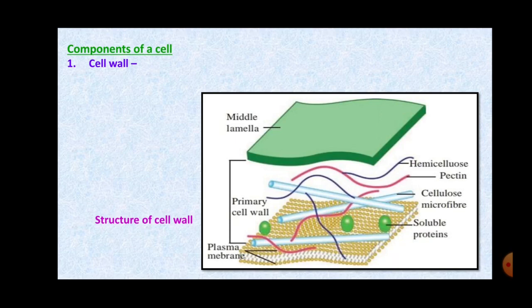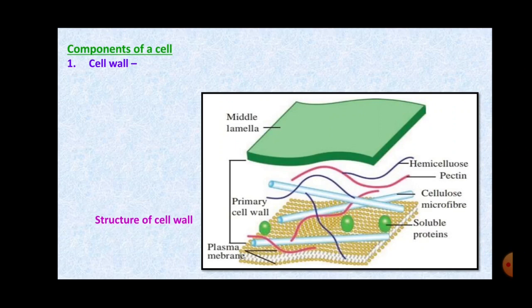So outside the plasma membrane or the cell membrane, the cell wall is present, and it is primarily composed of cellulose and pectin. You can see the pectin and cellulose microfibers which make the cell wall.